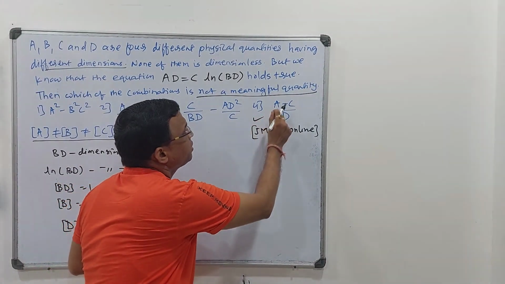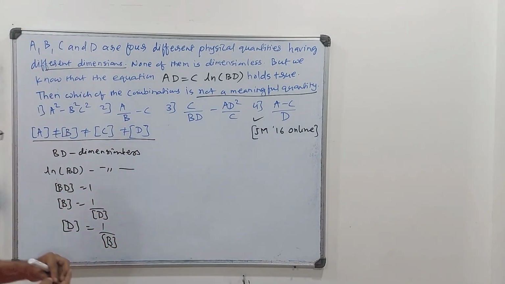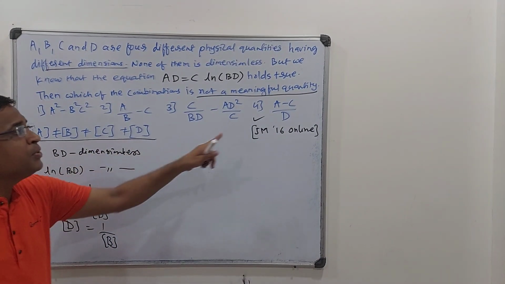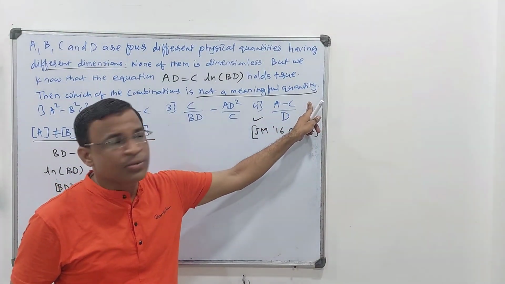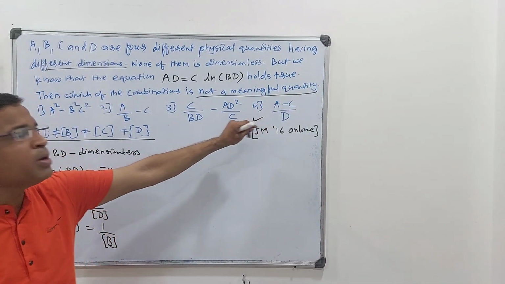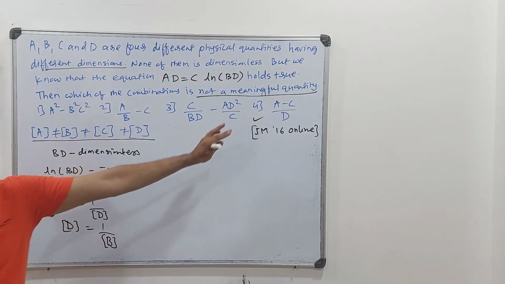Why? Because they are not like terms. It is mentioned already that A is not equal to C dimensionally. So we can't subtract this. So that is not a meaningful quantity. That is my 5-second answer, just observation.